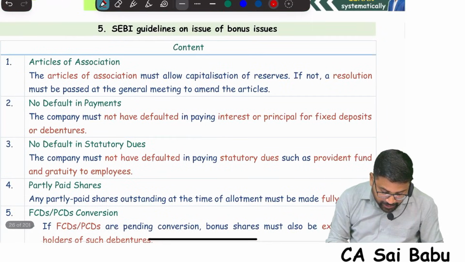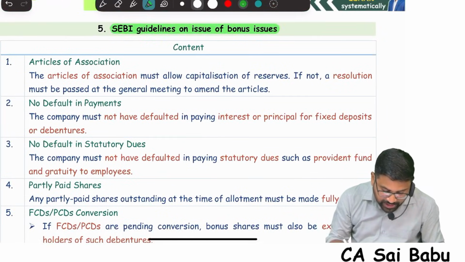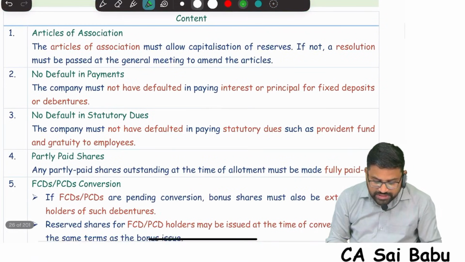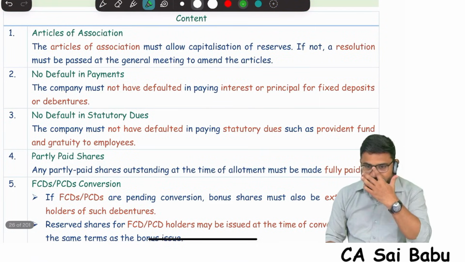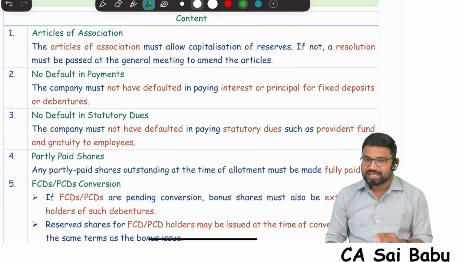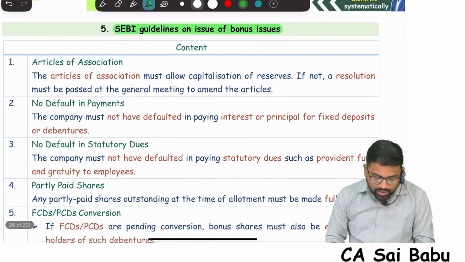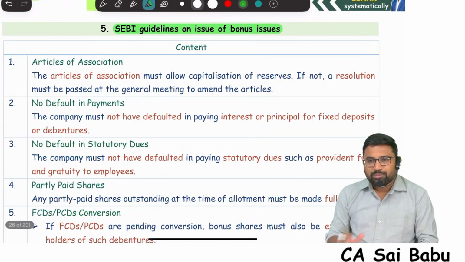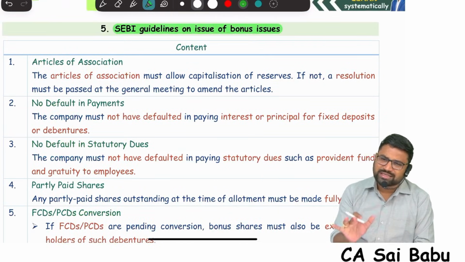Next, come to SEBI guidelines. I told you, we have the Companies Act. Companies Act will prescribe the conditions. Now if you are a listed company, you need to follow the provisions which are there in the Companies Act as well as SEBI guidelines also. Now here you see the SEBI guidelines, mostly SEBI guidelines are also same as Companies Act guidelines.